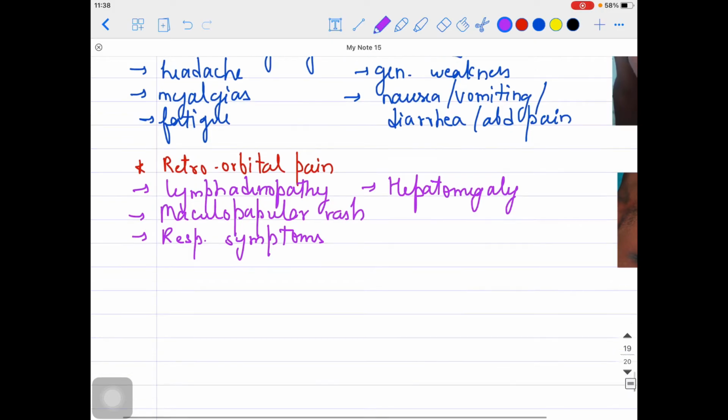Respiratory symptoms in the sense that the person might have cough, some sore throat can be there, right? The person might have congestion in the respiratory tract, upper respiratory tract. So these can be the respiratory symptoms I'm talking about.